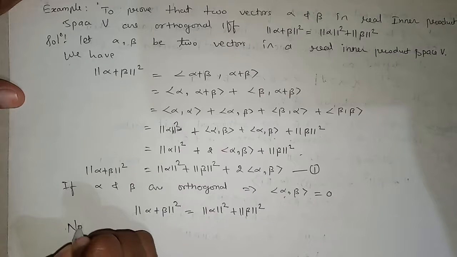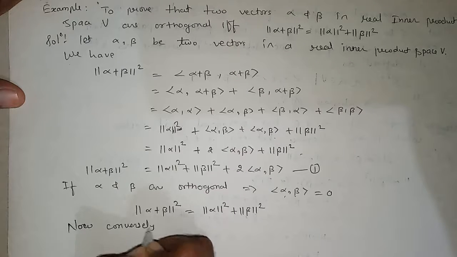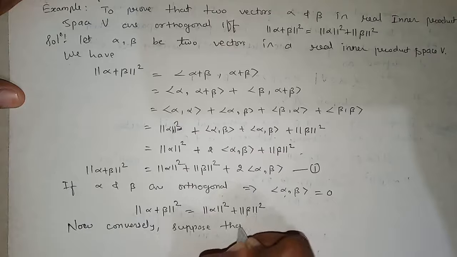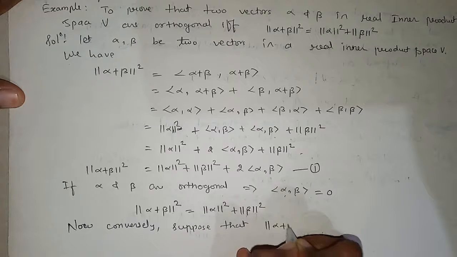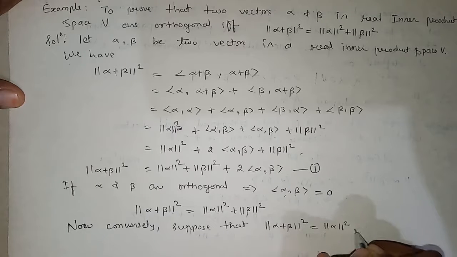Now conversely, suppose that norm of alpha plus beta whole square is equal to norm of alpha square plus norm of beta square.